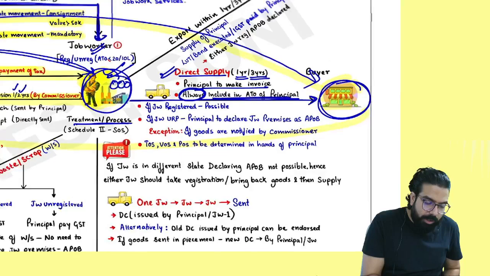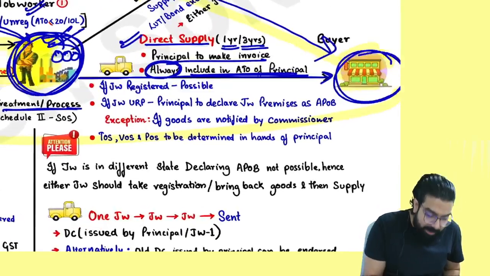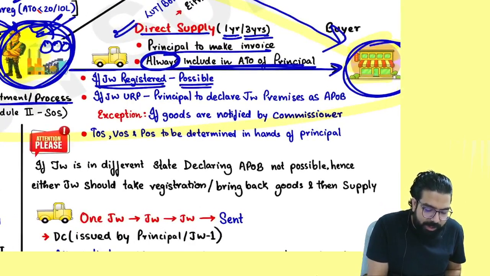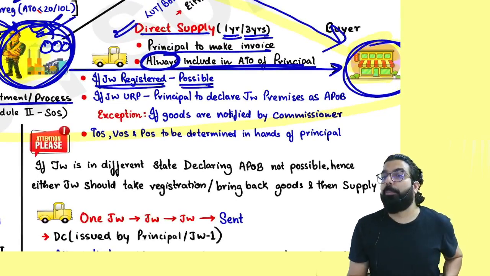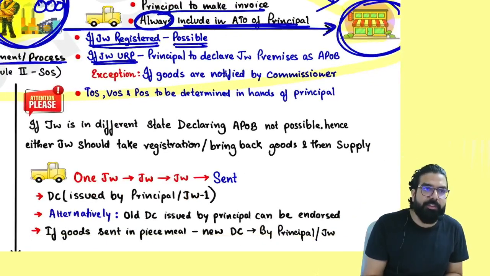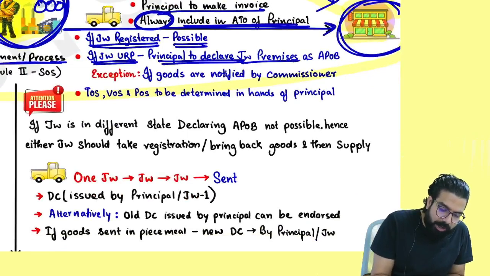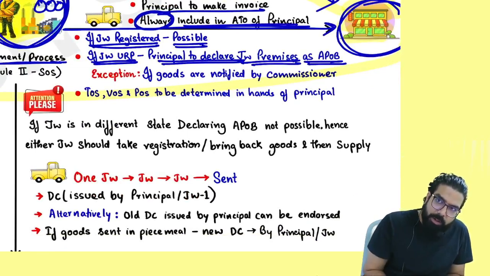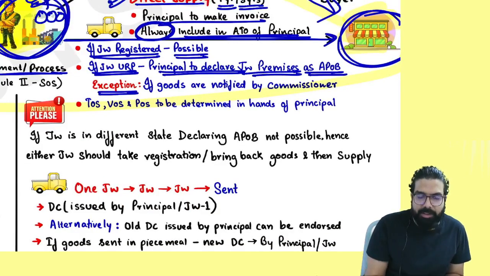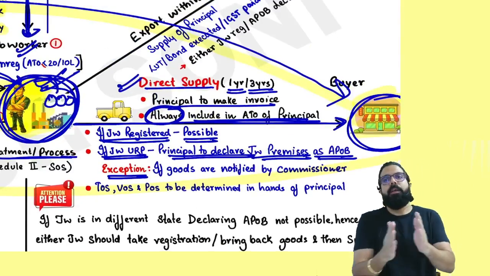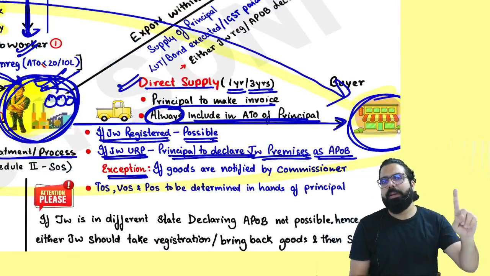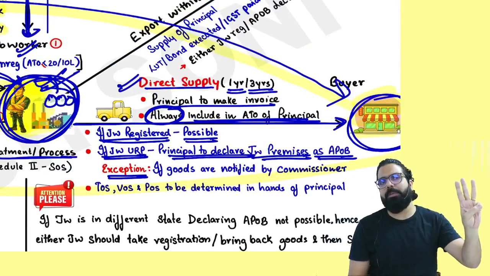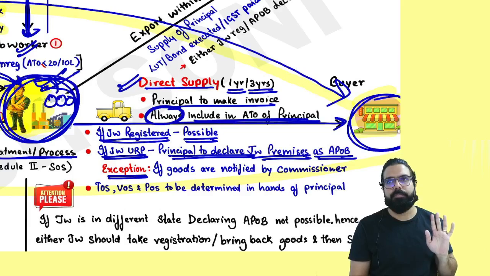Sir, but can I supply from job worker's premises? Yes. It is only possible if the job worker is registered. Sir, supposing the job worker is not registered, then what to do? If the job worker is unregistered, principal should declare the job worker premises as the additional place of business. Or one exception is there. See, number 1, can I supply from job worker premises? Within how much time? 1 year for inputs, capital goods can be supplied within 3 years.